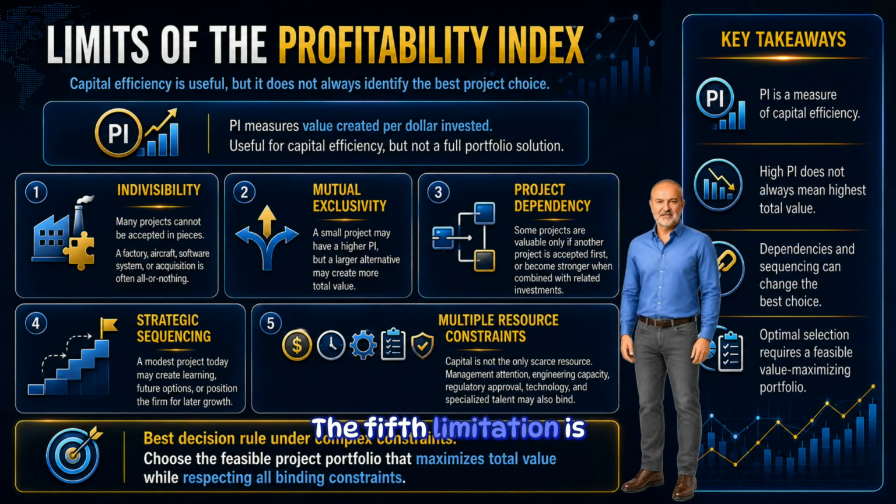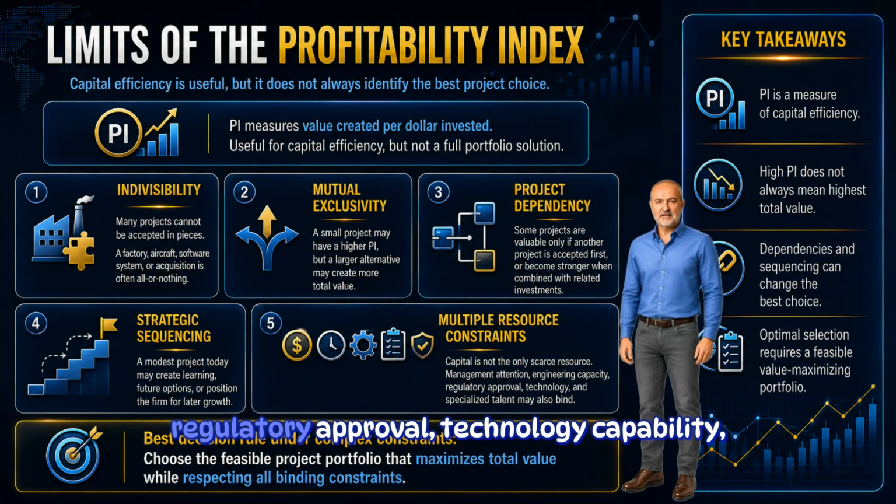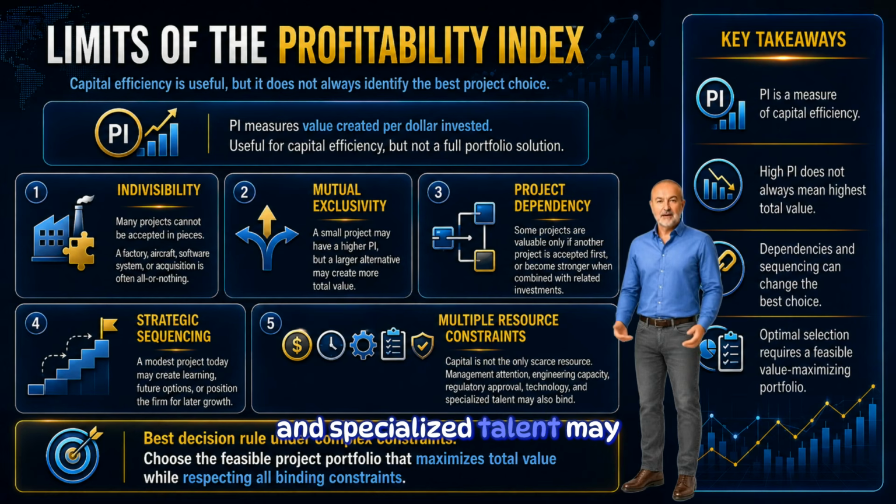The fifth limitation is multiple resource constraints. Money is not always the only scarce resource. Management attention, engineering capacity, regulatory approval, technology capability, and specialized talent may also limit what the firm can do. So the profitability index should be interpreted as a measure of capital efficiency.